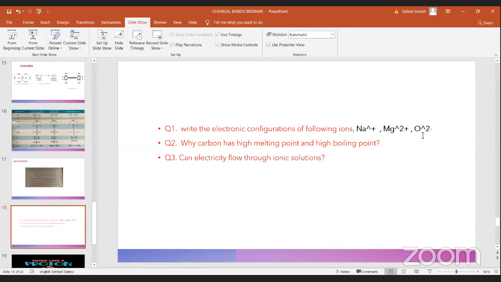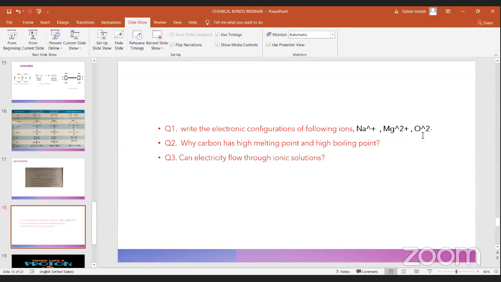Minus means it is an anion, which means it has gained 2 electrons. How many electrons are in oxygen's valence shell? It has 6. So if it has gained another 2, now write the configuration of O2 minus. Yes, that is also 2, 8.